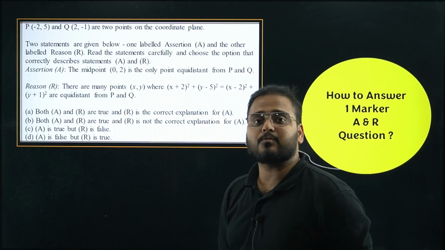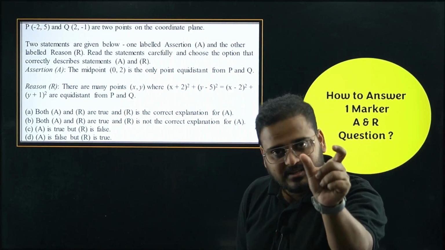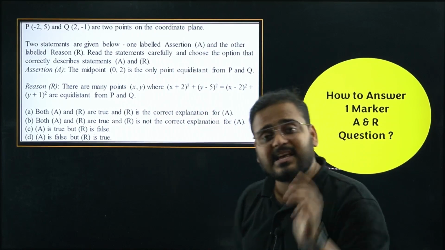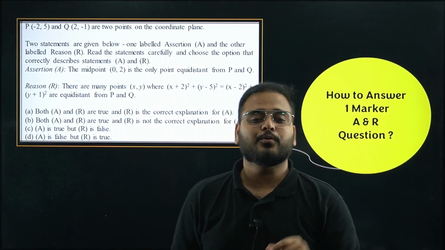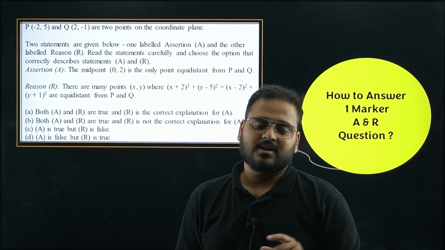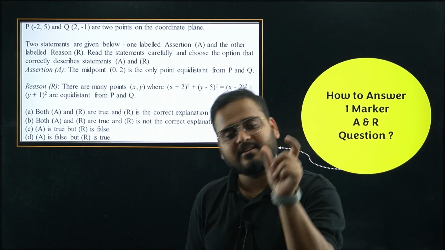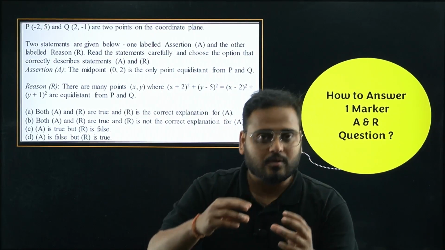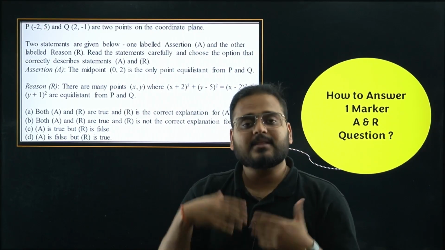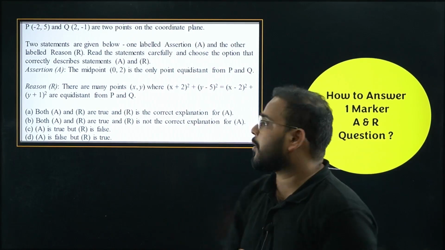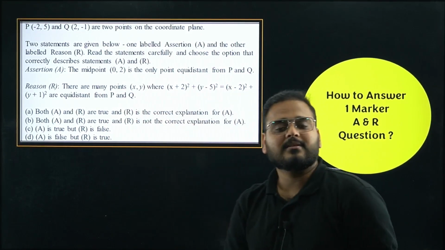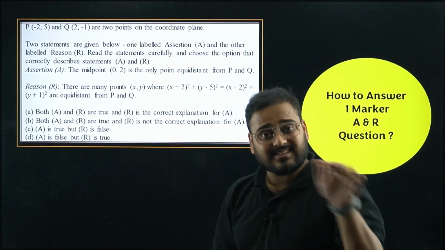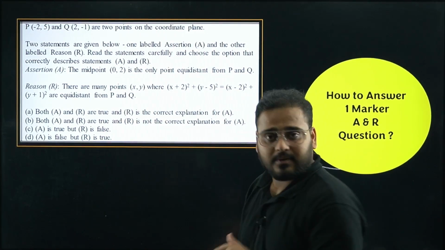So read the question statement properly, and then first you read the assertion only, and then understand whether the assertion is true or false. Same way I've done all the questions that I've done for you in all the sessions of assertion and reason. I've done the assertion first, then I did the reason separately, and then related whether the reason is exactly explaining the assertion or not. Then you choose the option. If both are true, then what is the case? Can R explain the assertion? Then option A. Doesn't explain the assertion? Then option B.